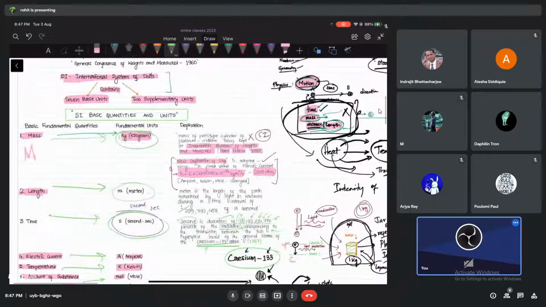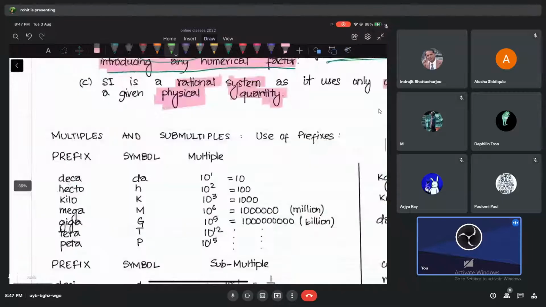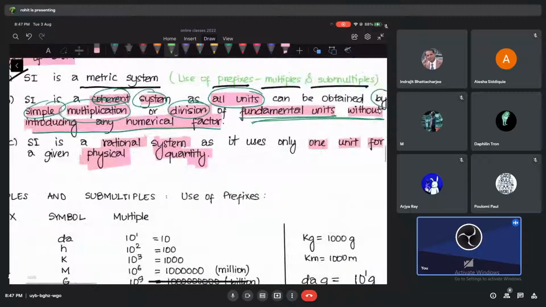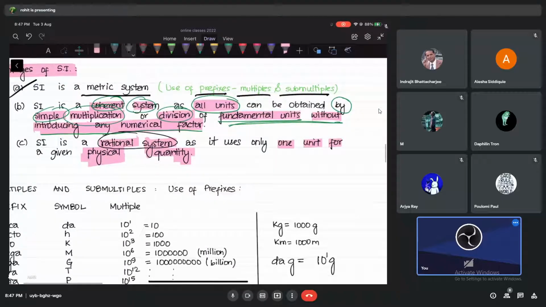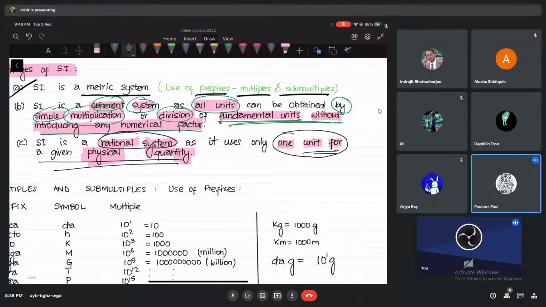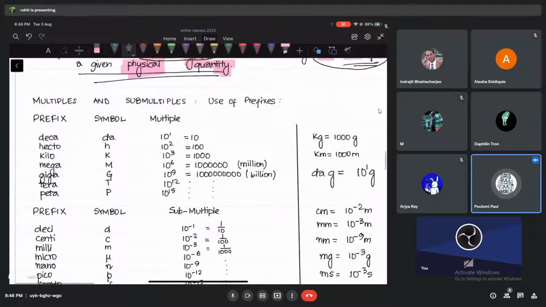So see, guys, why do we call it a rational system? I think you can understand now. In the SI system, we call it a rational system because only one unit is used for a given physical quantity. We don't complicate things. We don't write many units. I think you got my point. Is it okay, guys? So far, I think we are okay.